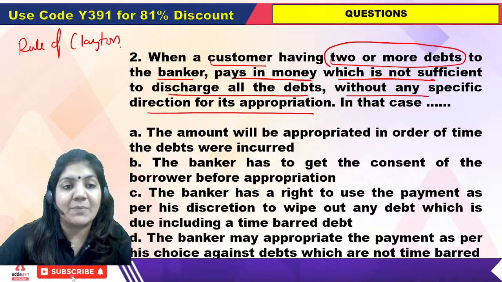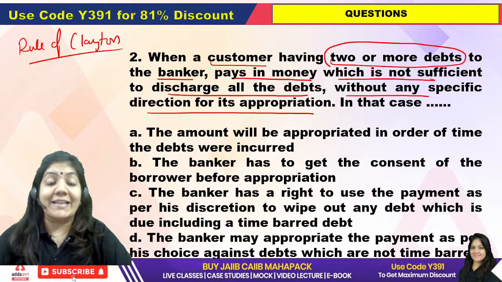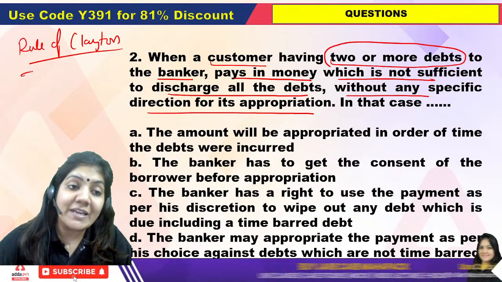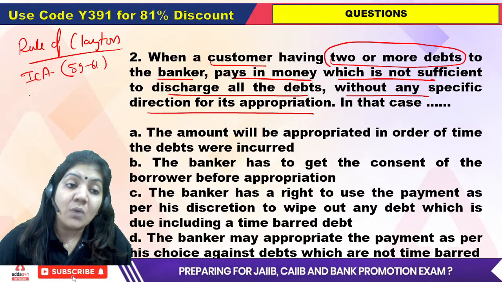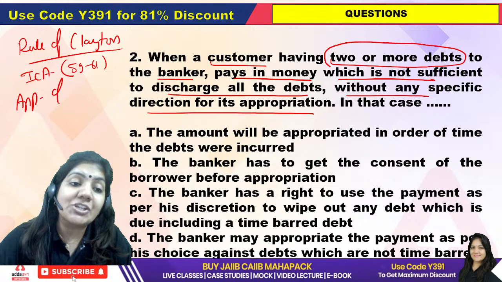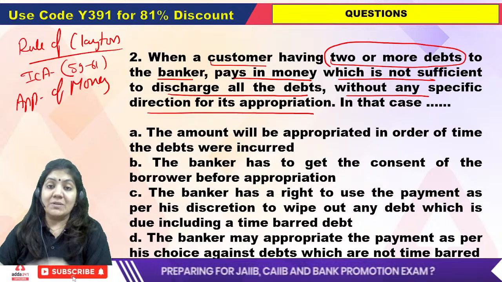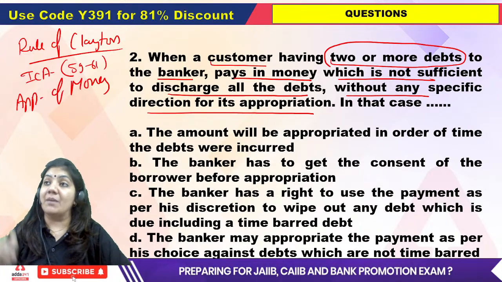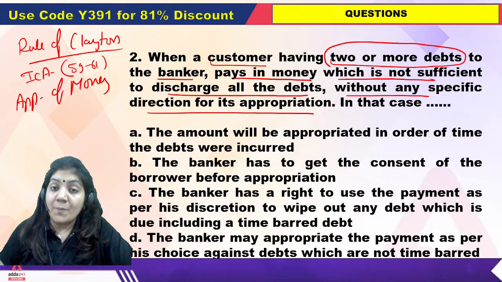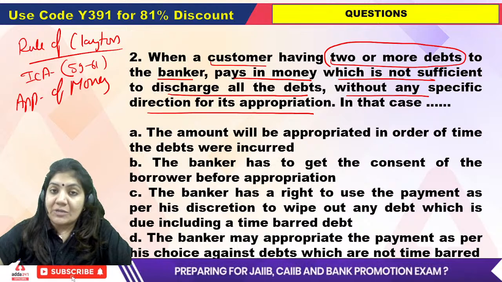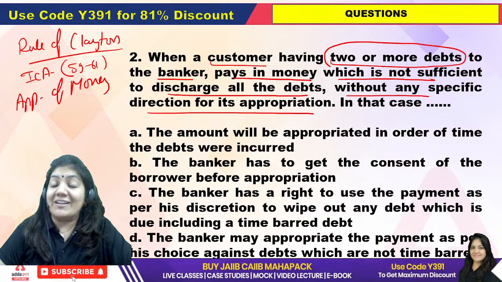And don't ask me, ma'am, what is Clayton rule? Okay, so what is Clayton rule? The Clayton rule, given in the Indian Contract Act, sections 59 to 61, talks about appropriation of money. Now suppose the borrower has taken 2 or 3 loans from the bank. When the borrower gives money to the bank to deposit toward a loan, the borrower has not given any direction to the bank.